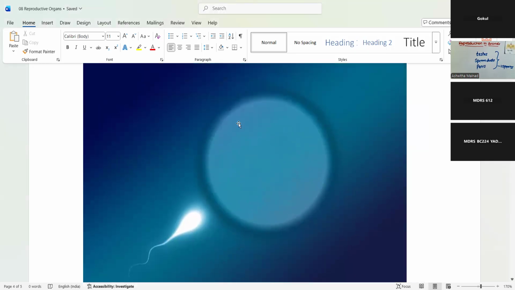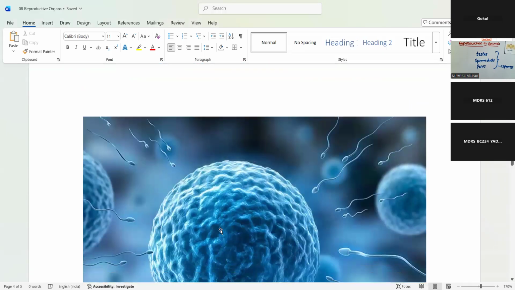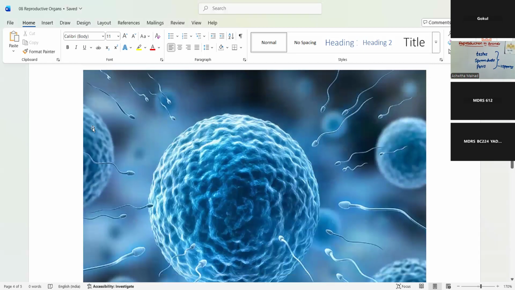So this is how a fertile egg looks, and a sperm looks like this. We have more images for your better understanding. Okay, these are snake shaped. Again, you can find the head, the middle part of the body, and the tail.